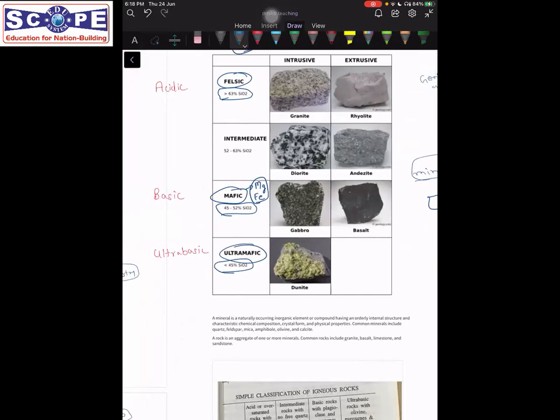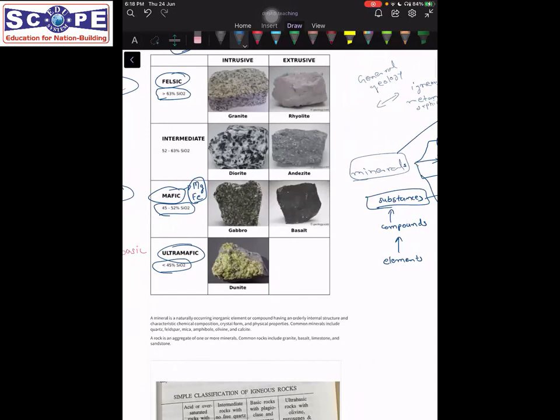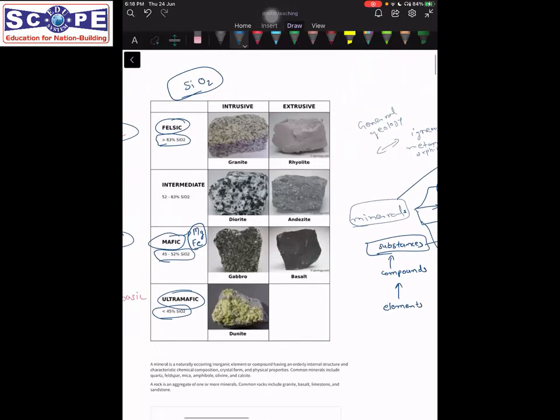Felsic can sometimes also be called acidic and basic. That is acidic when there is a larger percentage of SiO2, and basic when there is a lesser percentage of SiO2. Okay, what are their properties? The properties of these magmas we will deal with in detail in igneous petrology. Now there is another term that we call intrusive rock and extrusive rock. Sometimes we also use the term volcanic and plutonic.